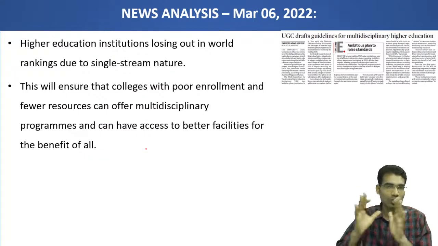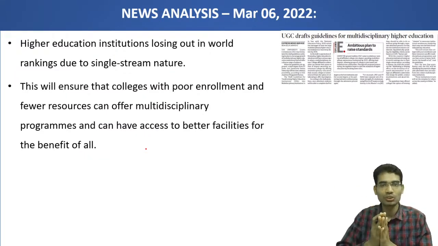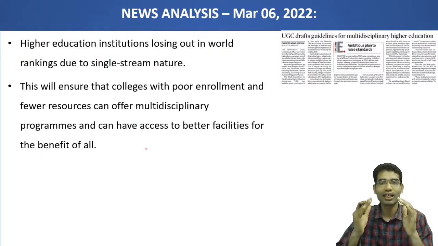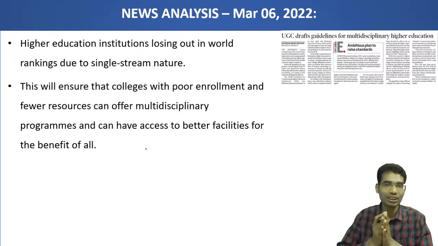If the two institutions collaborate, then it becomes easy for students to get multidisciplinary or dual degrees from different streams and different organizations. It saves time. Within the same 4 years or 3 years time period, students will get different degrees also, and the quality of education improves and the skills that are required for the 21st century can be enhanced without going through the process once again for a long number of years. So within a short period of time, students can get a large number of skills. This is the intention of this guideline.